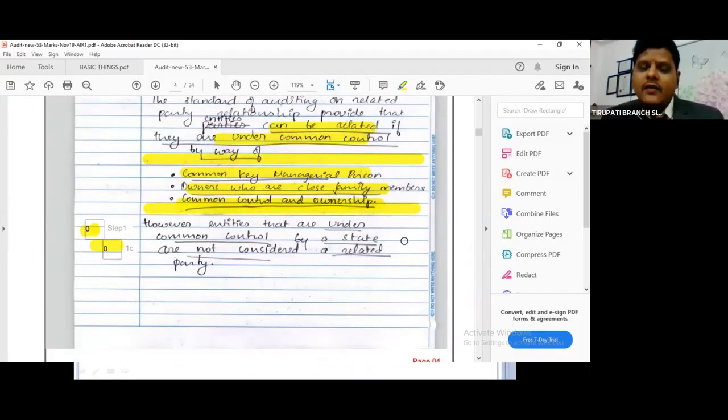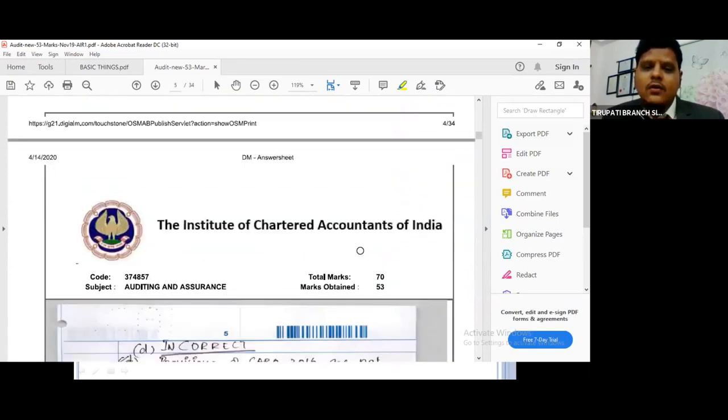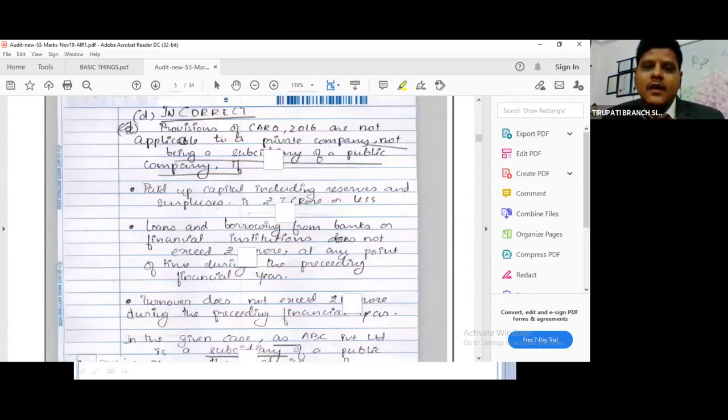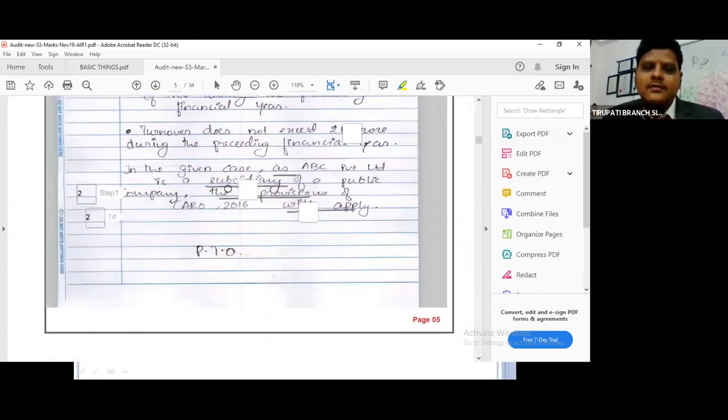To give clarity to the evaluator, sir, please read this. Then you can go to the next question. Then write incorrect, then underline. See the underline pattern. Underline the important points. Now again, question 4. See, giving reference to CARO 16 will apply.